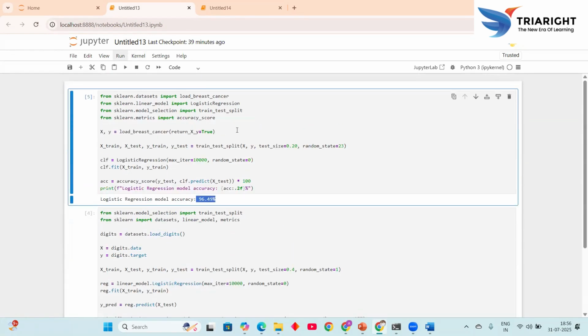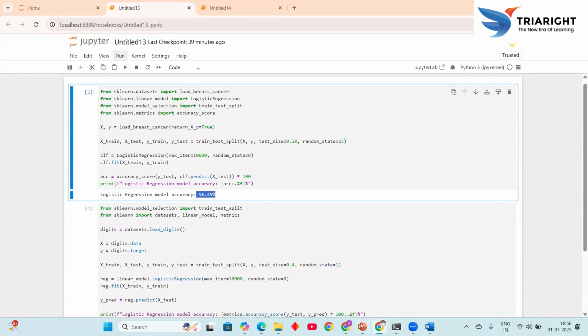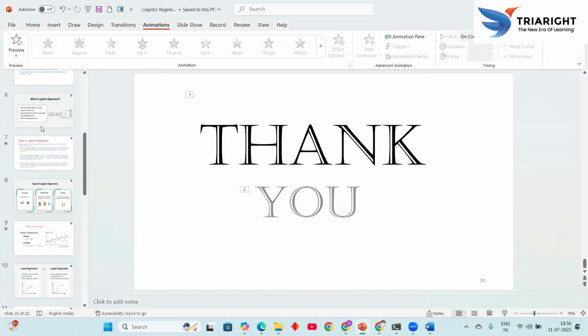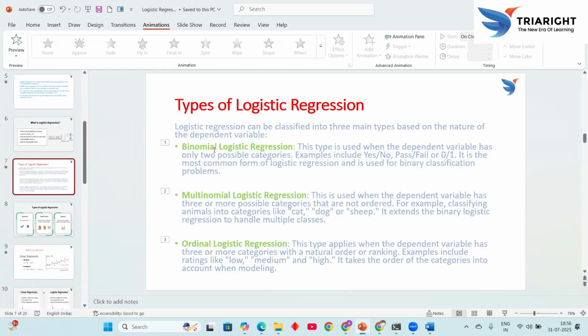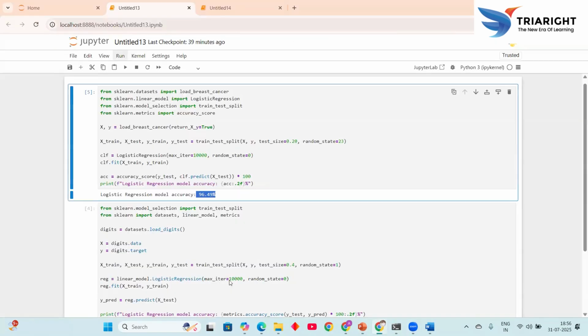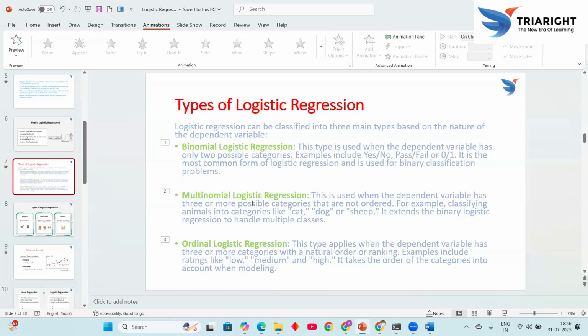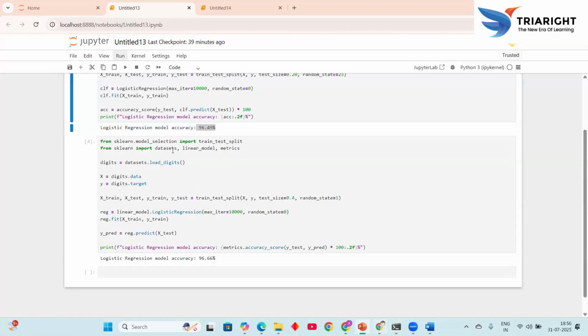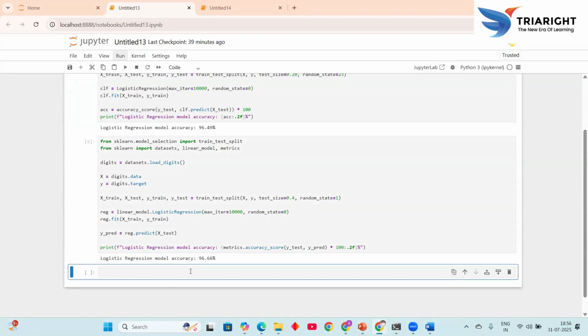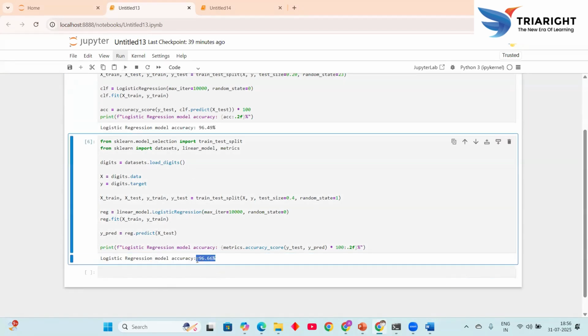Okay, so it is a binomial logistic regression. Actually, we can see here, in it we find binomial logistic regression, and this one is actually multinomial logistic regression. It represents the accuracy of those, okay. This is 96.66, an average of about 96. This is how we test the data and train the data.